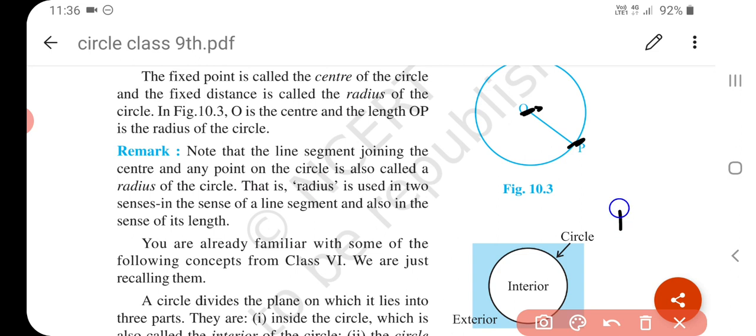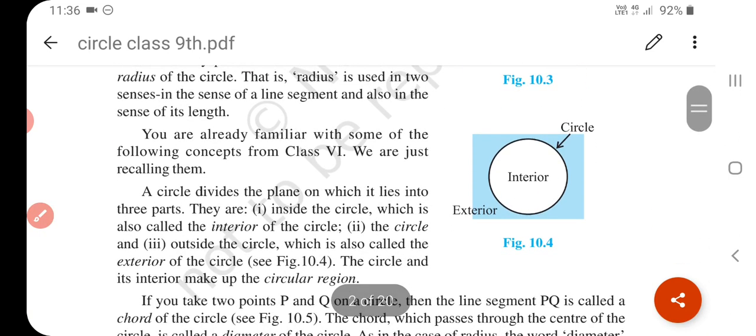Okay, see here, we know if we talk about any figure, there are some interior portion, some exterior portion, and the boundary of the circle. So the center is always in the interior of the circle. A circle divides the plane on which it lies into three parts. They are inside the circle, which is called the interior of the circle, the circle itself, meaning the boundary of the circle, and the outside of the circle, which is also called the exterior of the circle. And the circle and the interior make the circular region.